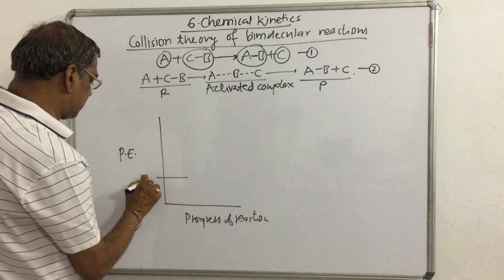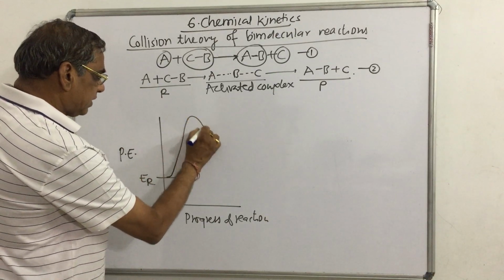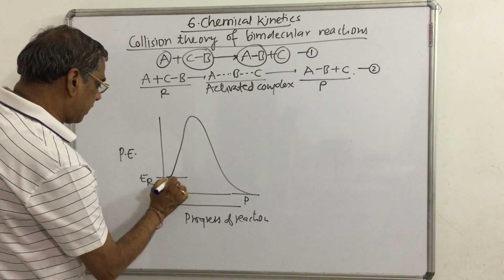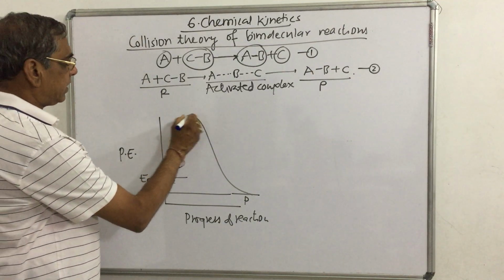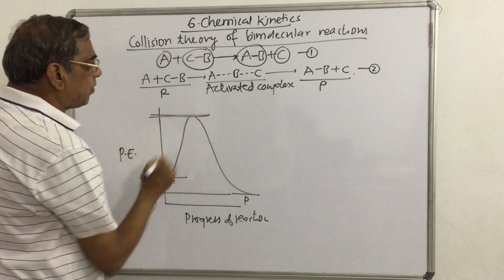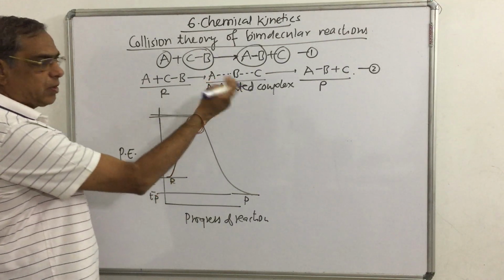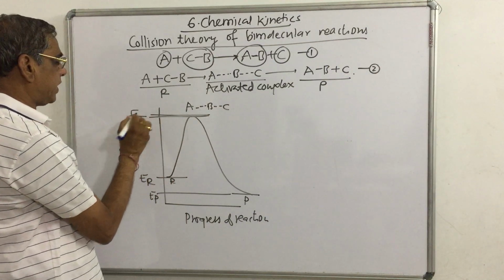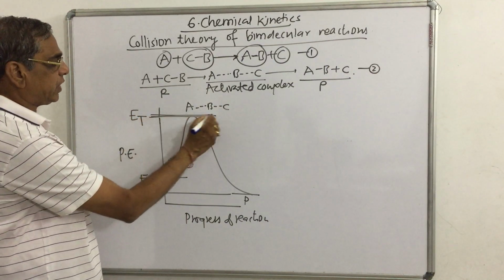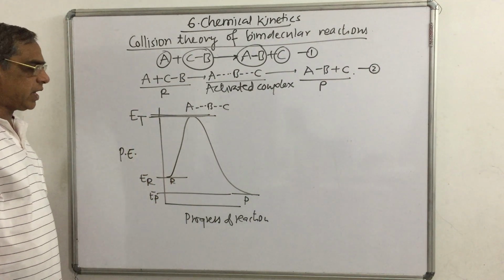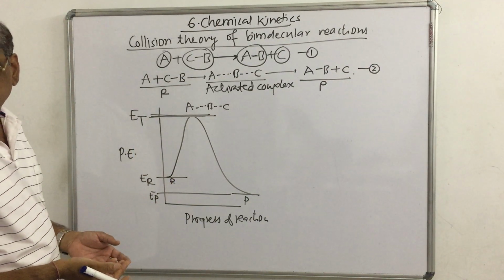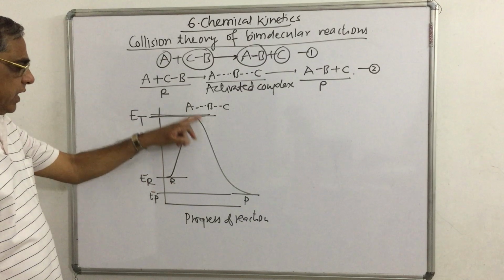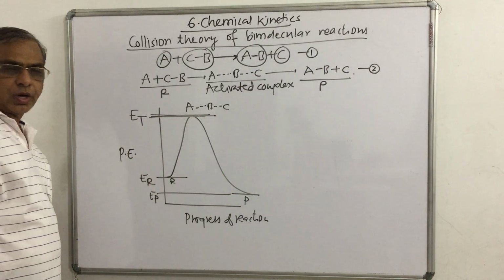then what happens here, this is the energy of a reactant and this is the energy of a product. ये होगा energy of a product, ये होगा energy of a reactant, and this maximum amount of energy that is required for the formation of a activated complex, it is called a threshold energy, या फिर it is called a potential energy barrier. And if the colliding reactant molecules have a tendency to cross this potential energy barrier, then there is a probability of a formation of a product.